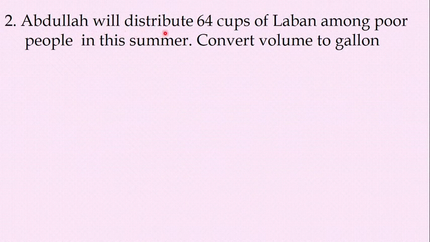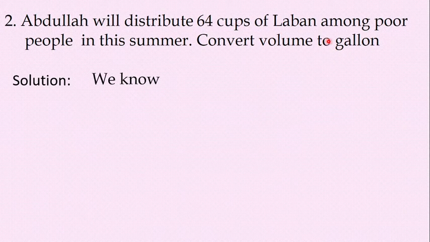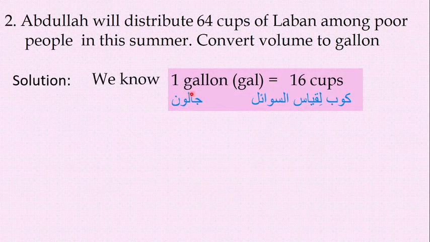Abdullah will distribute 64 cups of lemon among poor people this summer. Convert volume to gallon. What is given here? Cups are given. Required to find gallon. Solution for this one, we know the unit conversion: 1 gallon equals 16 cups.